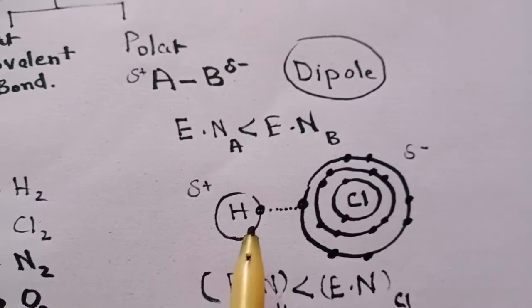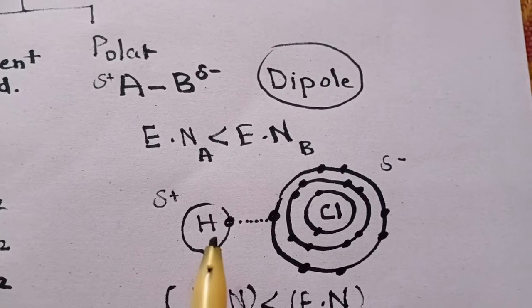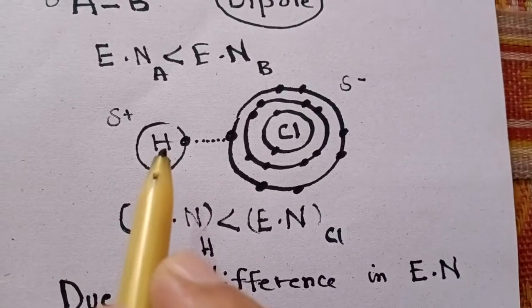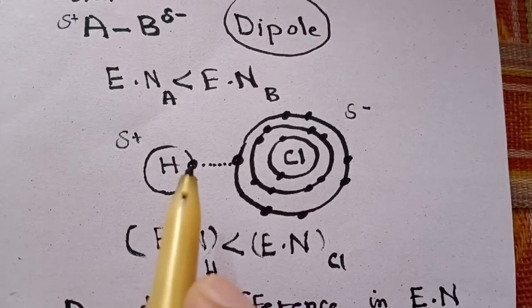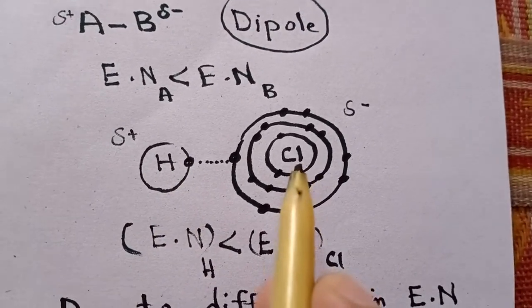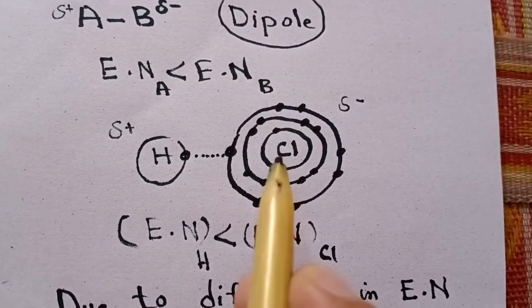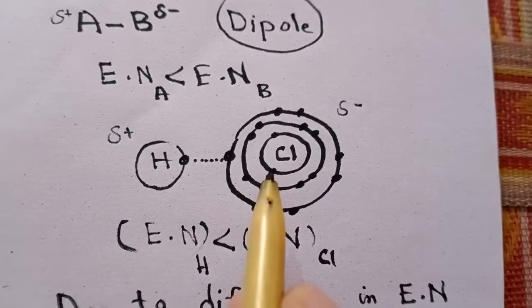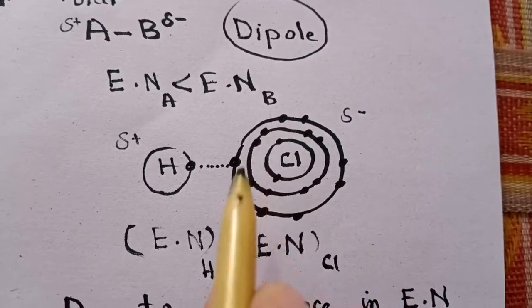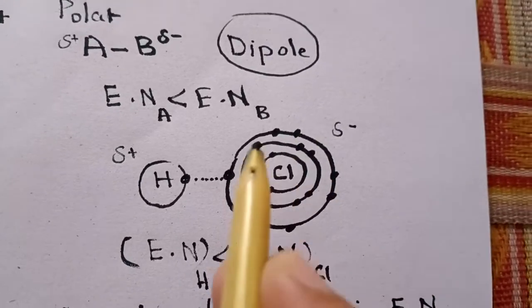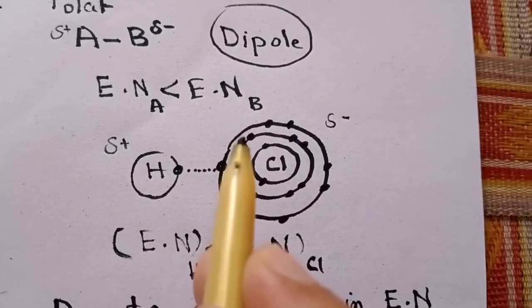We can take another example of a polar covalent bond. We have a hydrogen atom, which contains 1 electron in its valence shell, and another atom, chlorine. Chlorine contains 2 electrons in the first shell, 8 electrons in the second shell, and 7 electrons in the last shell.